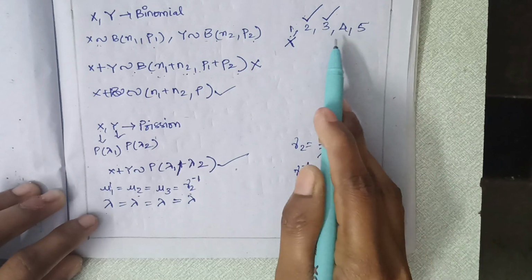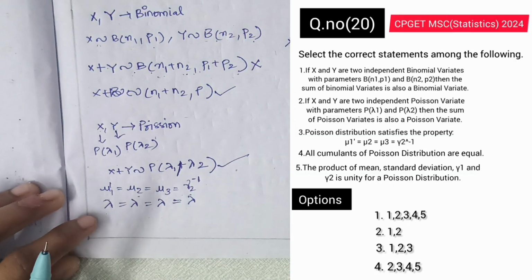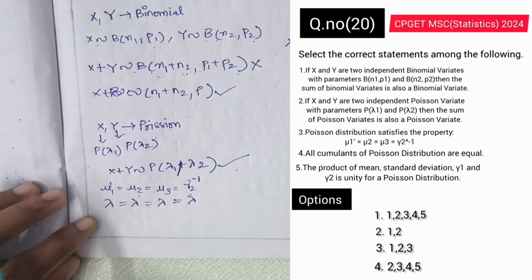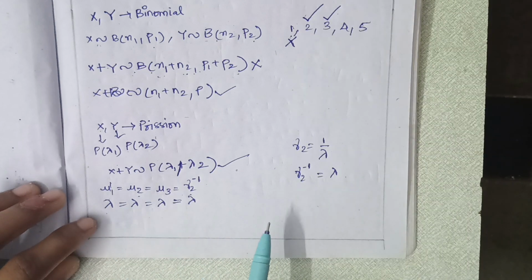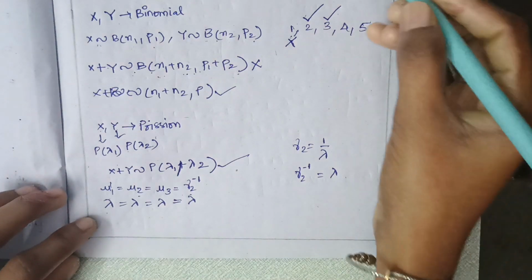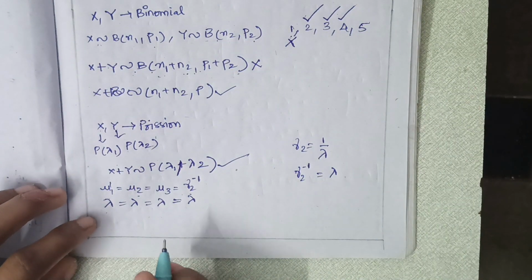Now we will see the fourth statement. All cumulants of Poisson distribution are equal. This is the correct statement. All the central moments of Poisson distribution are the same, so the cumulants of Poisson distribution are also equal. So the fourth statement is also correct. And we will see the fifth statement.